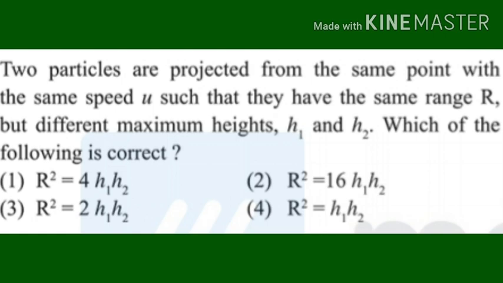Next question. Two particles are projected from the same point with the same speed u such that they have the same range r but different maximum heights h1 and h2. Which of the following is correct? First one, r square equal to 4h1 h2. Second one, r square equal to 16h1 h2. Third one, r square equal to 2h1 h2. Fourth, r square equal to h1 h2.